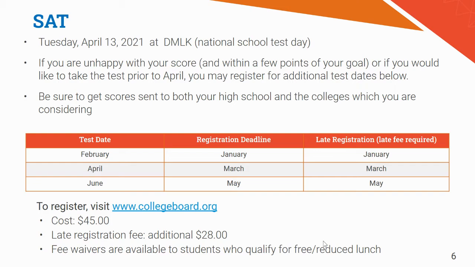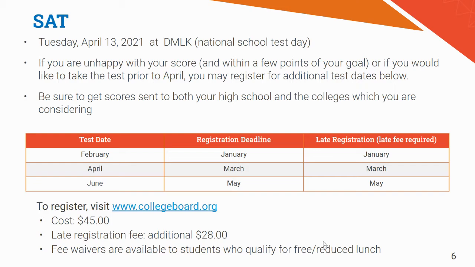So basically, you're going to take the SAT on April 13th. Please be preparing now, making sure you understand your course material. You can do math tests pretty quickly. You can write and read pretty quickly and understand how to interpret a little passage of a statement and then answer questions about it. And then if you're not happy with your score, you can register. You can go onto collegeboard.org and register to take it on another time. It will not be at MLK. It'll be at some other location when you take it, and it will usually be on a Saturday.